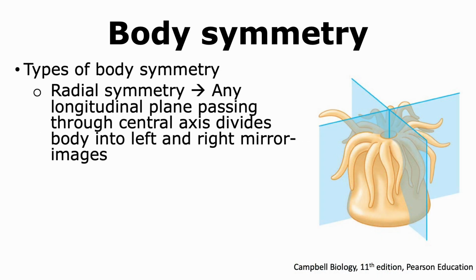On the other hand, another type of body symmetry is radial symmetry. In this case, there is a central axis that passes through these animals as shown in the figure, and any longitudinal plane that passes through this central axis is able to divide the body of the organism into left and right mirror images. It should be noted that there can be many such longitudinal planes that, as long as they pass through the central axis, will be able to divide the animal's body into left and right mirror images.